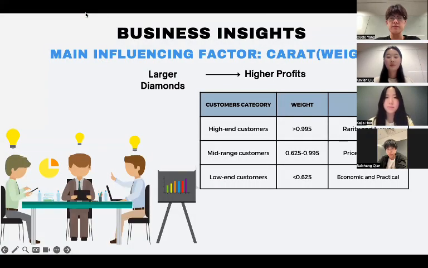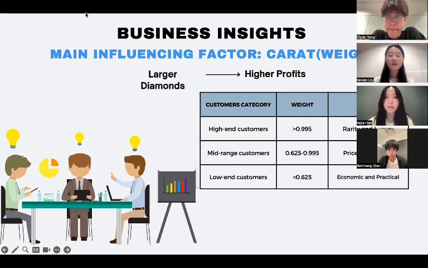The weight of the diamond is the main influencing factor, and it is positively correlated with the diamond price. That is, the larger the weight, the higher the price. This means that the company should prioritize the purchase and sale of larger diamonds to obtain higher profits. At the same time, the company should also pay attention to the market demand and preference. Different consumers may have different expectations and budgets for the weight of the diamond.